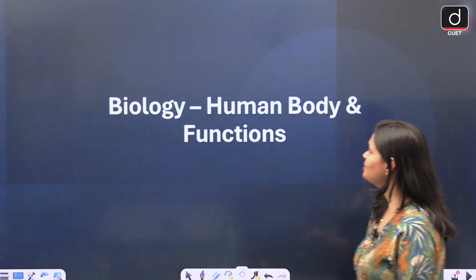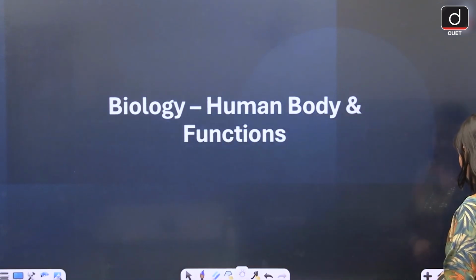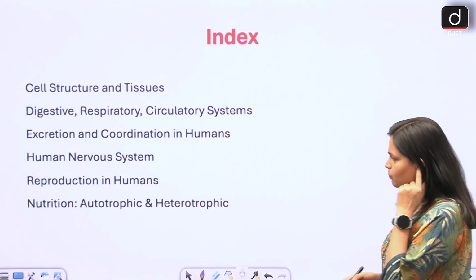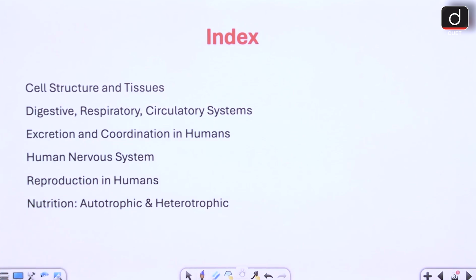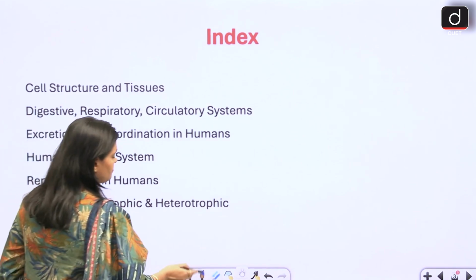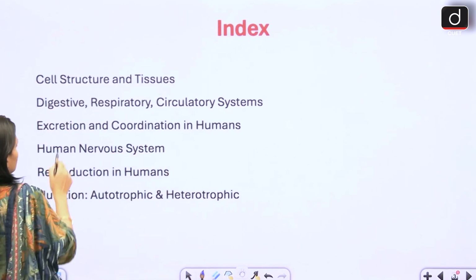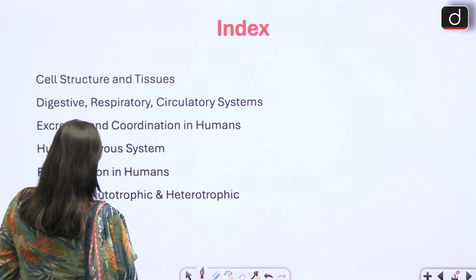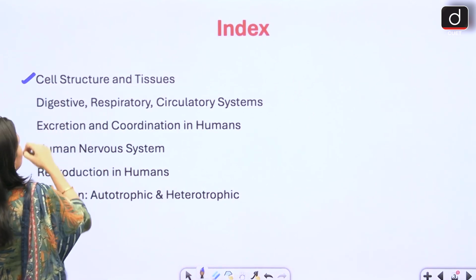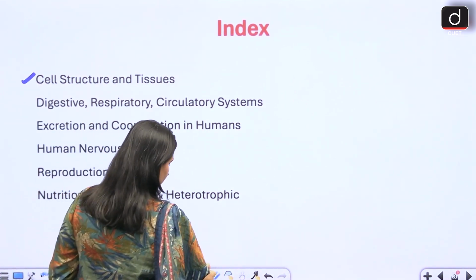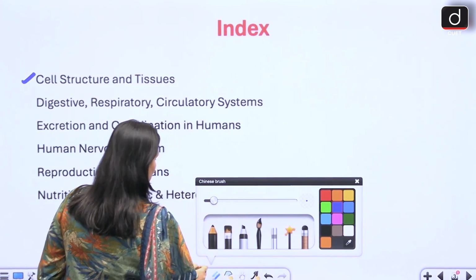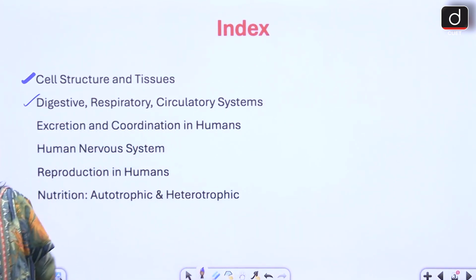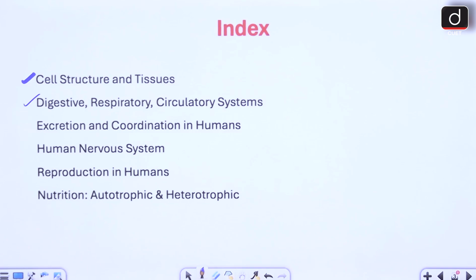Biology, human body and function. So let me tell you what we are going to cover in this section. Number 1 is your cell and structure, right? Then digestive and respiratory system.